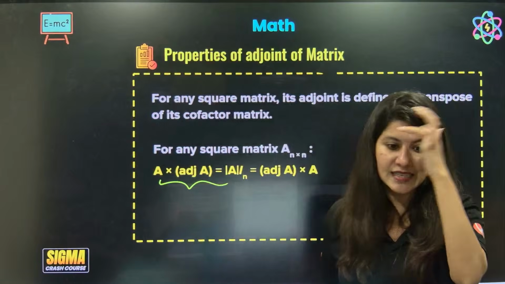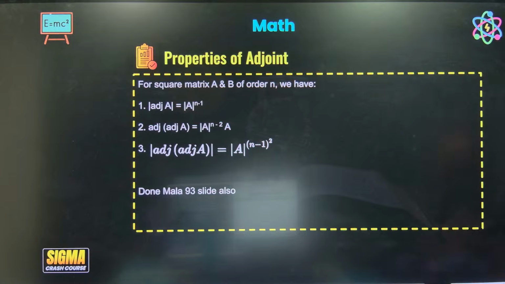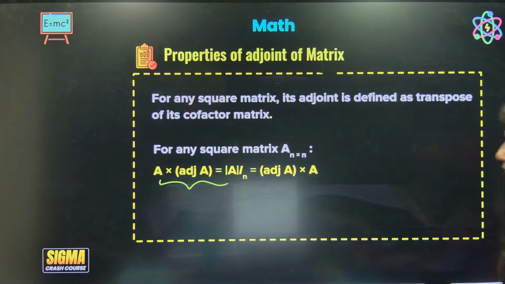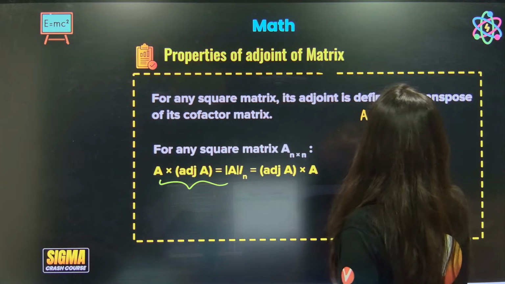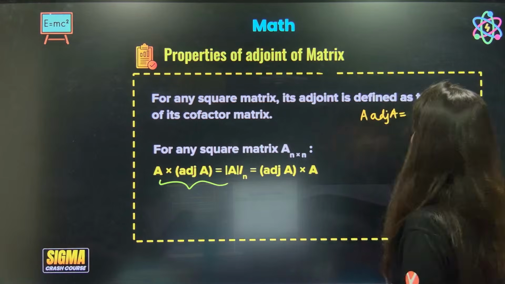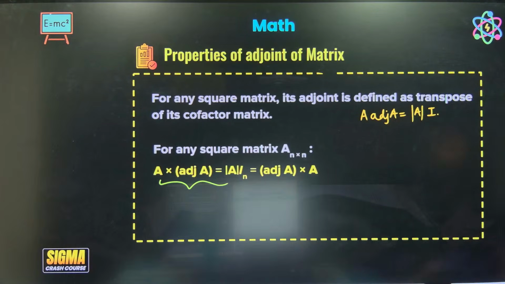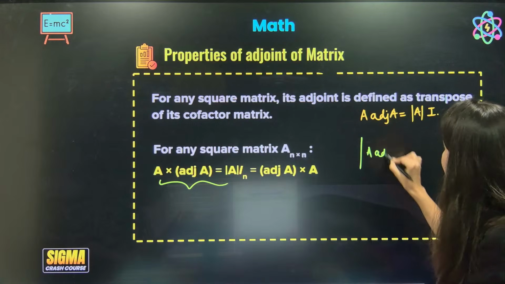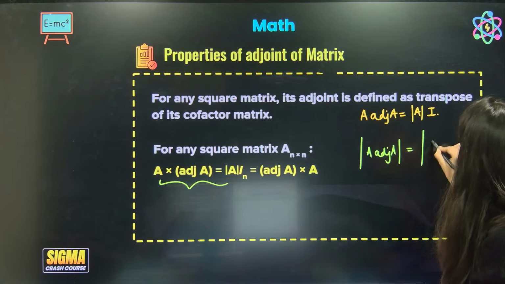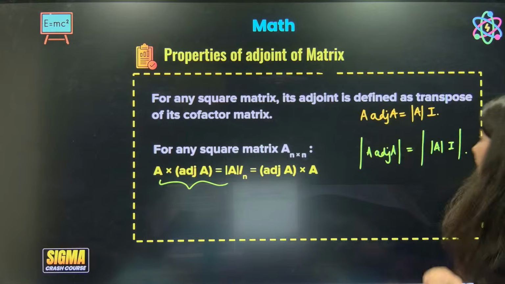Everyone getting it? Yes. Now there are a couple of properties that I want all of you to remember, and I will tell you also. See how to get these properties. A into adjoint A is equal to determinant A into I. Correct? Now let's take the determinant on both sides. So determinant of A into adjoint A is equal to determinant of determinant A into I. Can we do that?